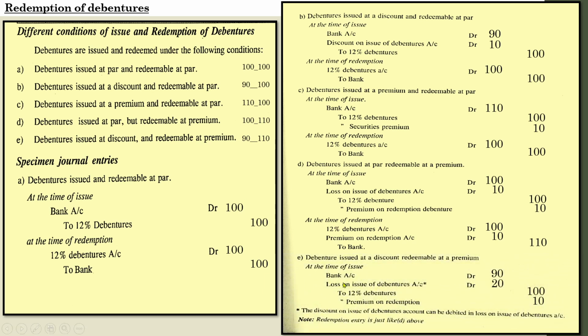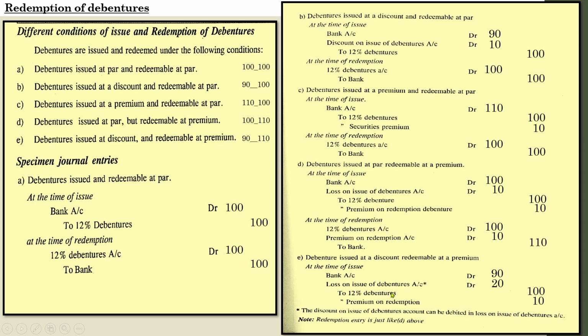bank account debit, loss on issue of debentures account debit, to 12% debentures and premium on redemption. And how have the amounts been obtained? See, here we have discussed that it was issued for 90 but it was redeemed for 110. Then how did we get 20 like that? So this is the result. By way of bank the company collected rupees 90. And loss on issue of debentures.